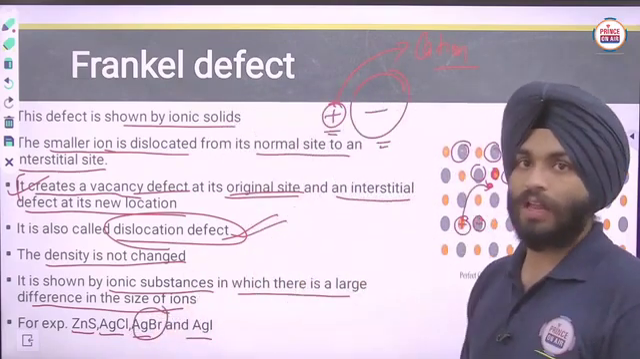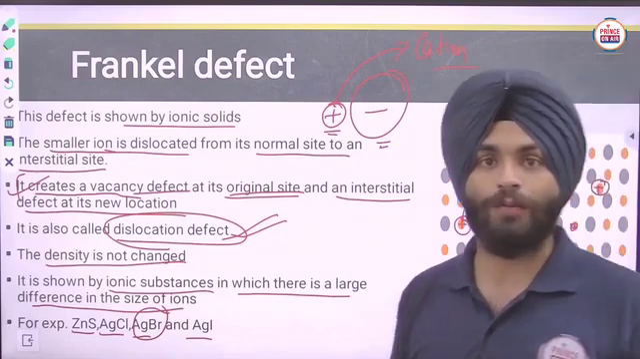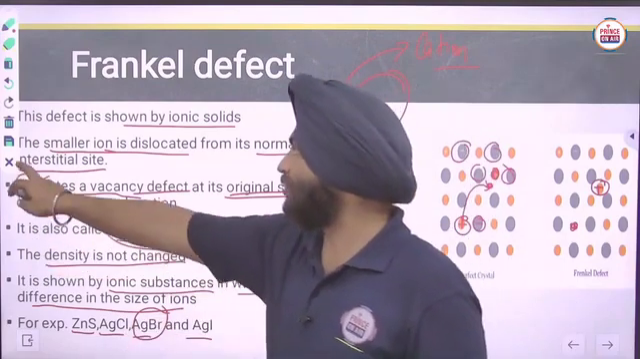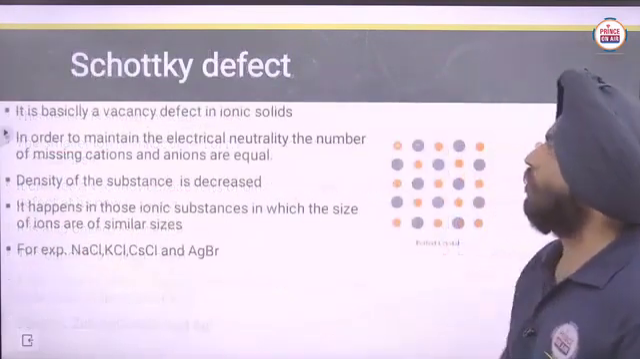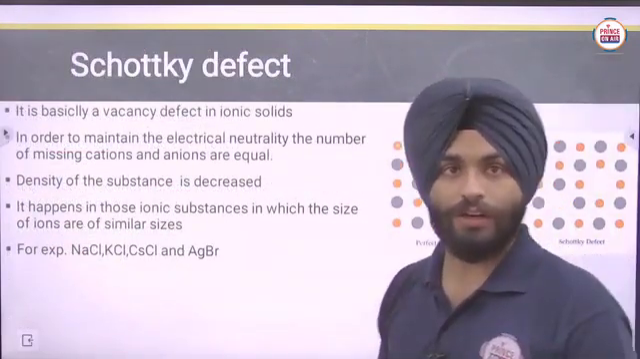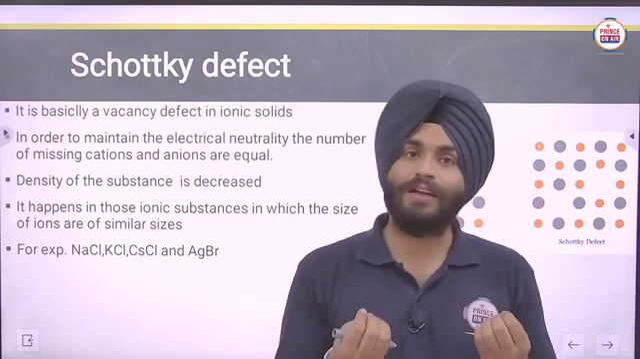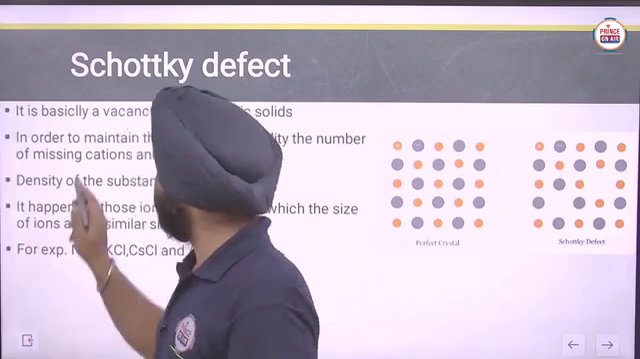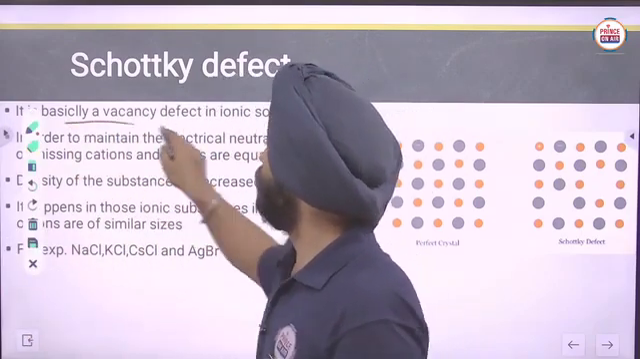Remember that AgBr here. I will tell you why I am focusing on AgBr here. Is it clear now? Now let's move to the next, Schottky defect. What is Schottky defect here? It is basically a vacancy defect in ionic solids.